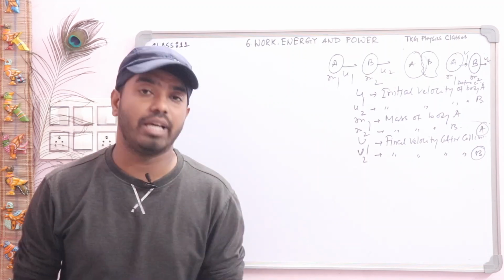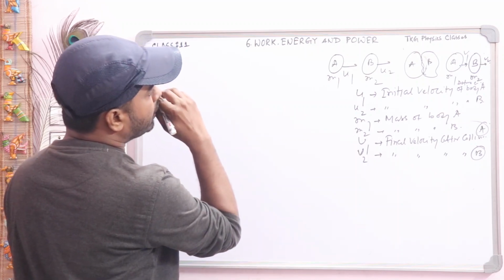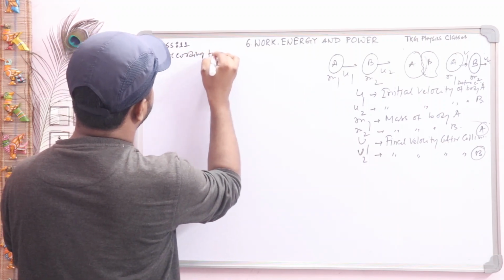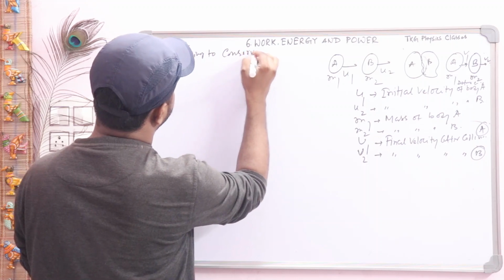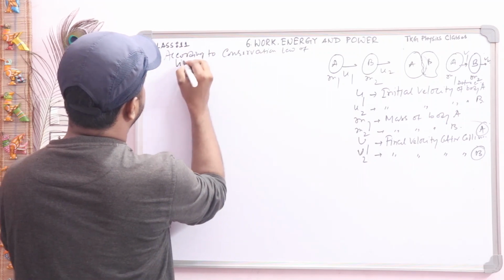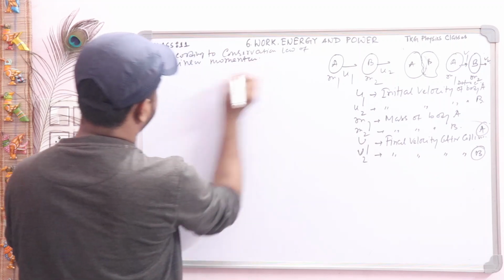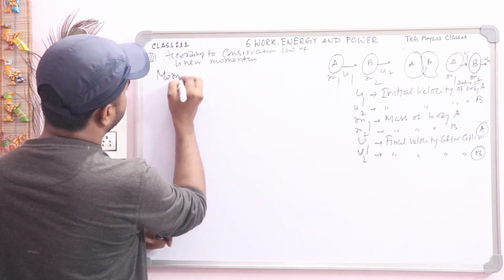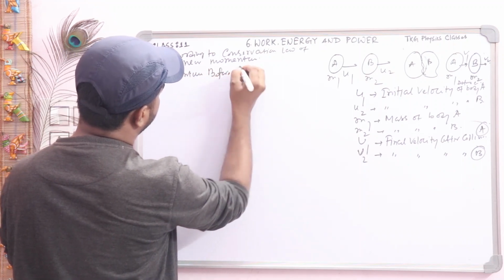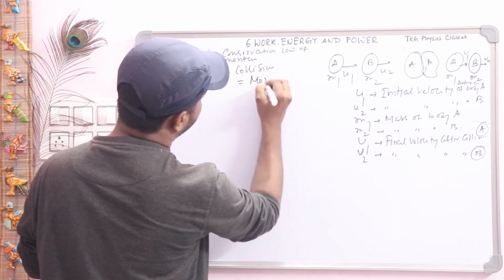First of all, according to the conservation law of linear momentum, the momentum before collision is exactly equal to the momentum after collision.